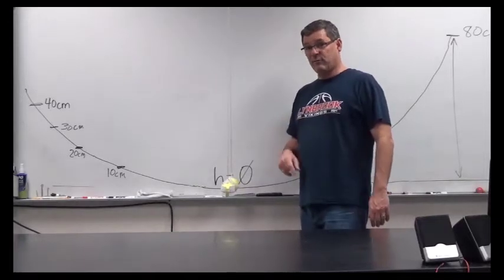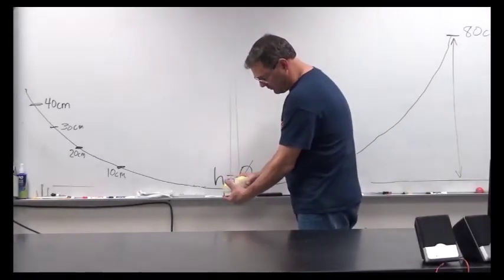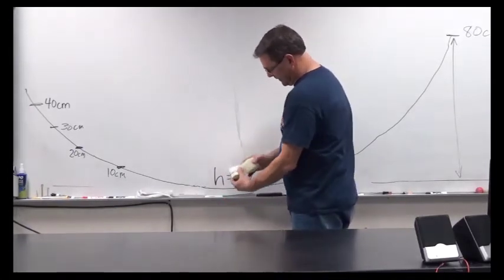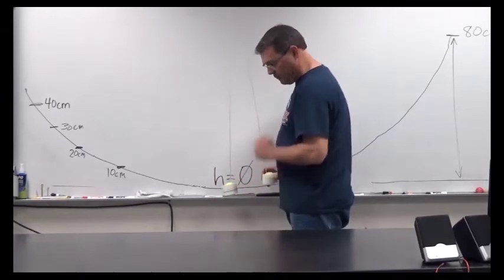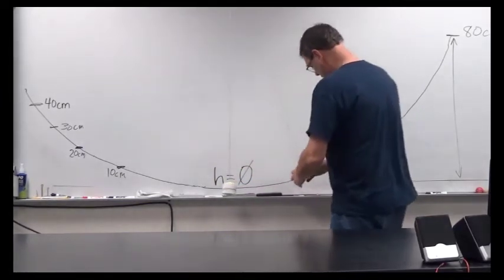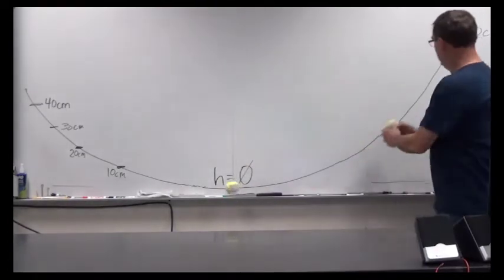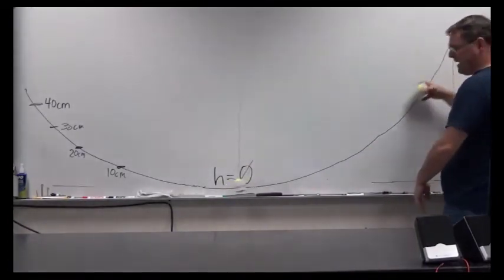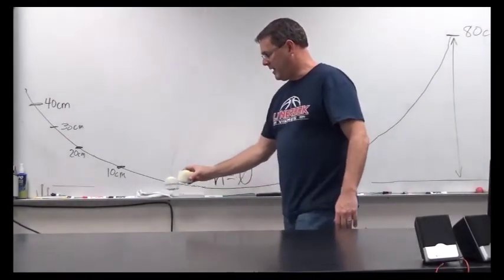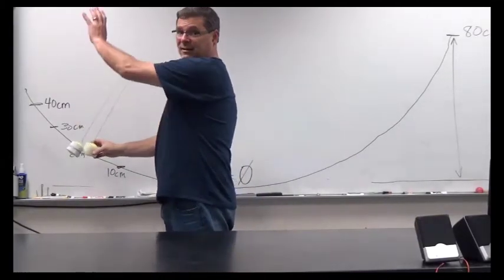We're going to simulate the Robin Hood Fiona situation with these two tennis balls that I've covered with Velcro so that they stick together. This ball will represent Fiona standing on the floor of the forest, and this ball will represent Robin Hood, who will come swooping down out of the tree, pick up Fiona, and then they will rise together as one object to a new height up in the tree.